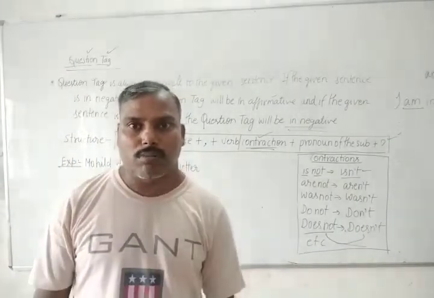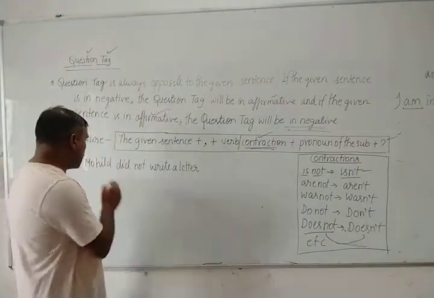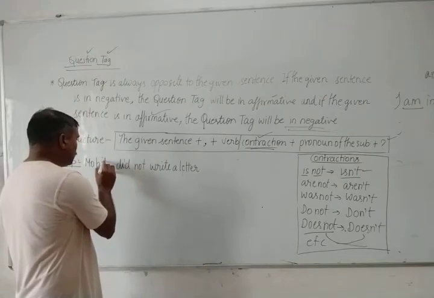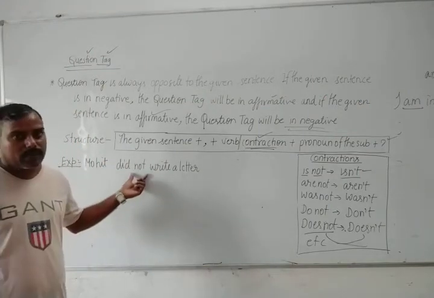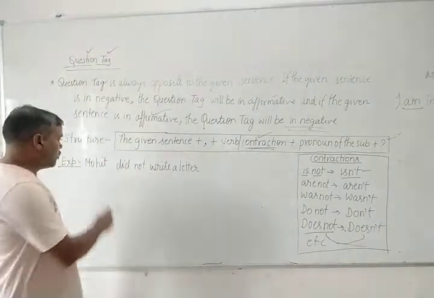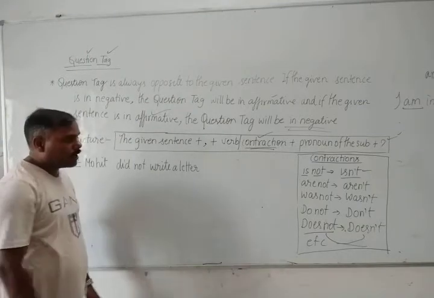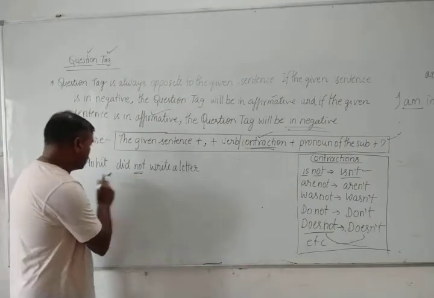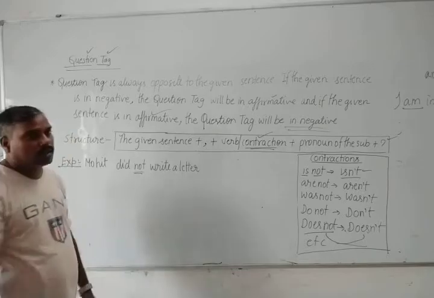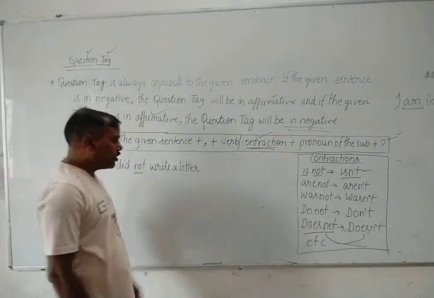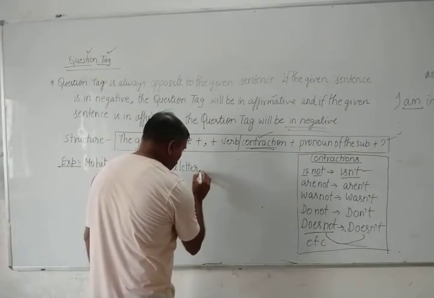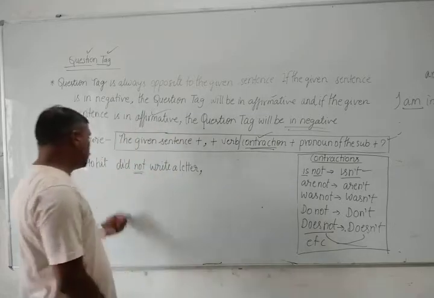Okay, children. One more example. Mohit did not write a letter. In this sentence, your given sentence that is already negative because there is given not. Mohit did not write a letter. Very simple. Once again, in place of full stop, put single comma.